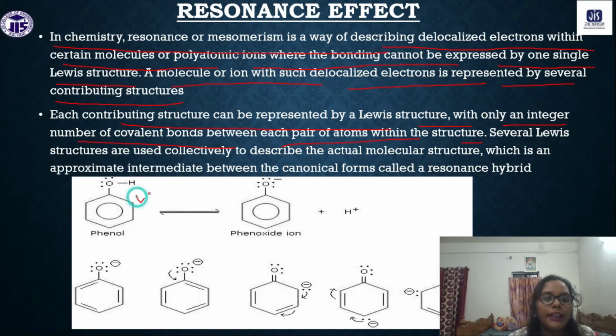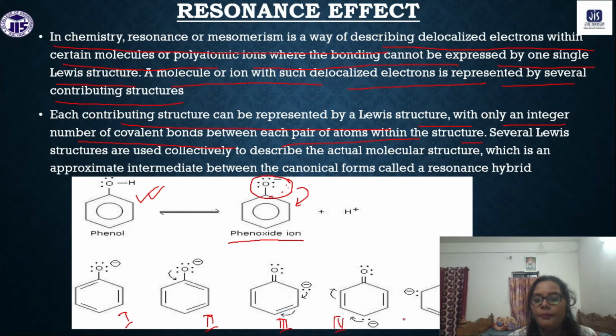Here we have the phenol, right? And this is the phenoxide ion. Now what will happen in the phenoxide ion: on this oxygen atom we have the electron density, right? This electron density can be delocalized through the whole ring. So this is the resonating structure, structure 1, structure 2, structure 3, and so on, structure 4, structure 5. These are some of the structures.